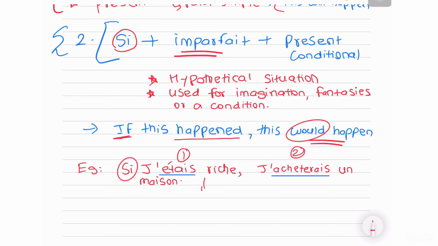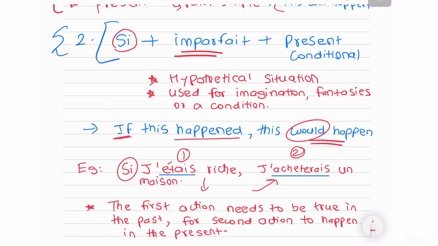Okay, so first this condition needs to be true in the past, as in I had to be rich in order for this to happen. It's not actually happening, it is a hypothetical situation, it is my imagination. So basically, the first action needs to be true in the past in order for the second action to happen in the present. You know how we say, right? If I studied more, I would top the exam, right? So for you to top the exam, first you had to study more. Okay? So it's purely your imagination.